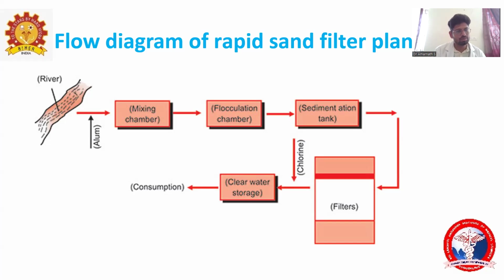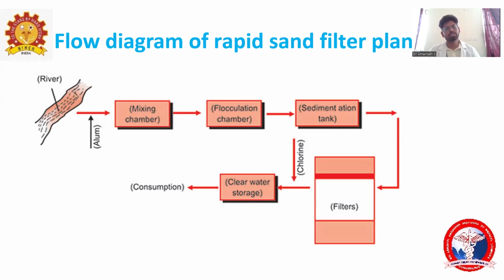Alum, that is what we should add. The dosage of alum depends on the nature of the water. If it is more impure, you have to add more alum. If it's less impure, add less alum. It depends on the nature of the water. Then in a mixing chamber, we mix this alum with the raw water, just mix for 30 minutes rapidly.